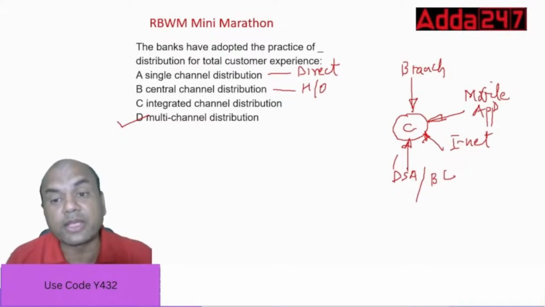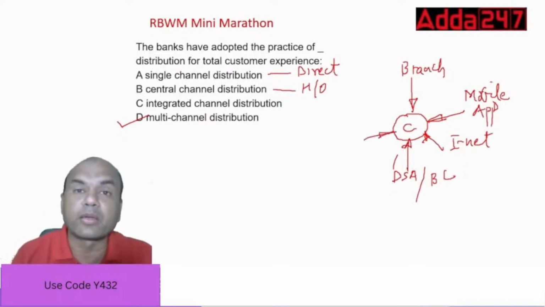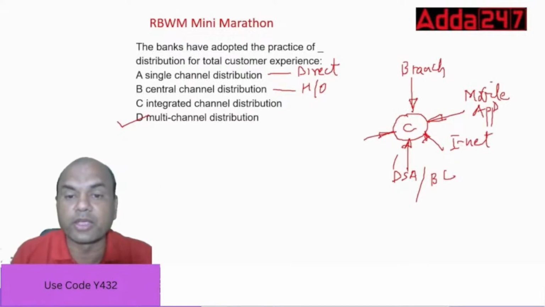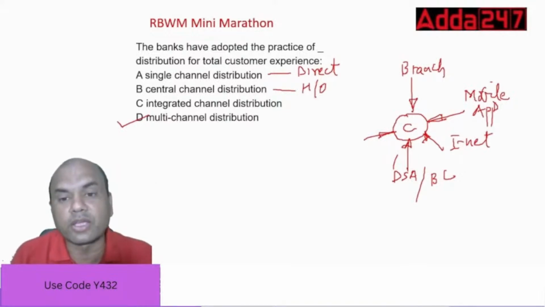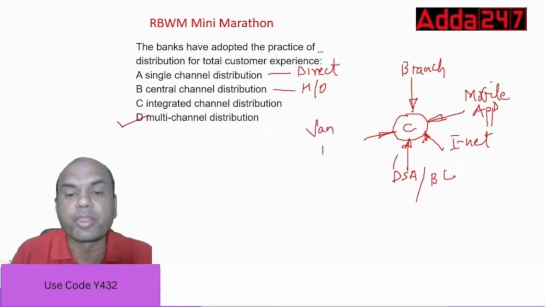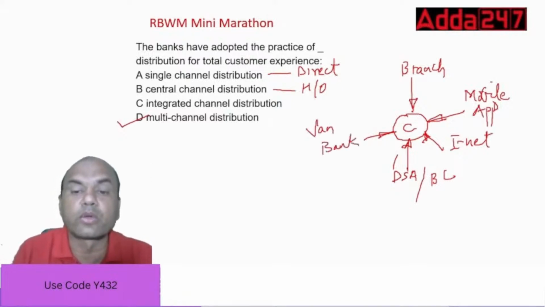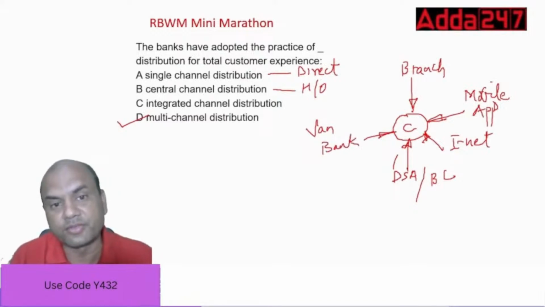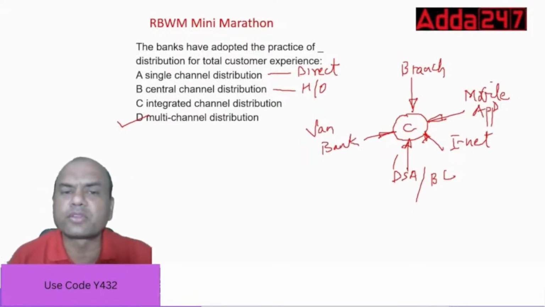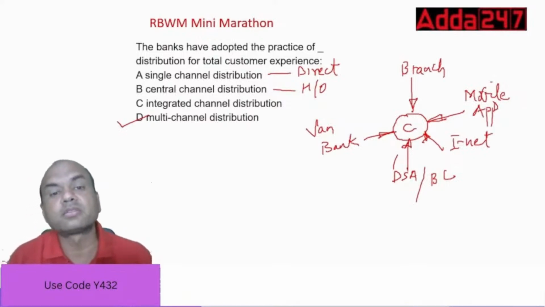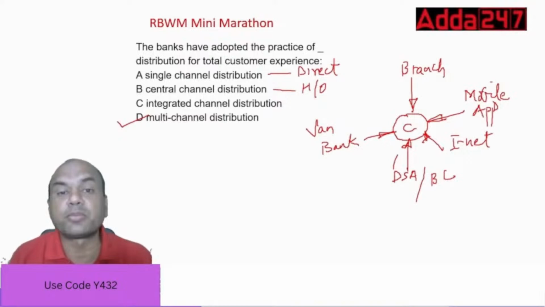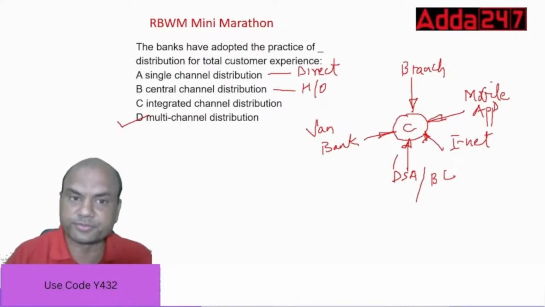There are various other channels also. In rural areas we have mobile branches, which run around; you can call it van banking. We go to the rural areas through vans. So various channels can be there. Banks have adopted the practice of multi-channel so that the customer gets a better experience.